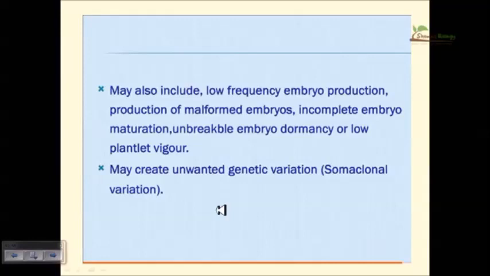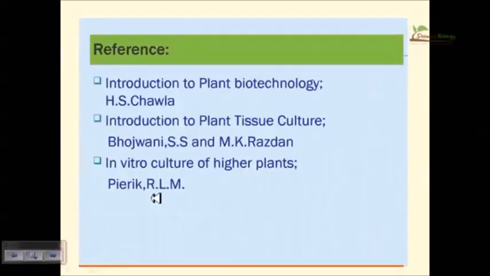They are prone to different environmental stress and environmental damages. Okay, so these things are also bad. Incomplete embryo maturation can take place, and it can produce low viability, all these things. Okay, so these are the problems of somatic embryogenesis.